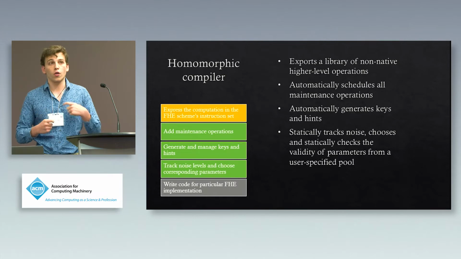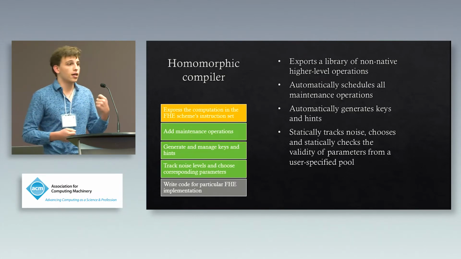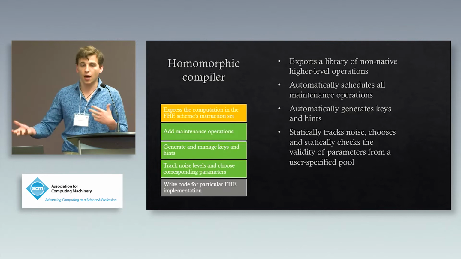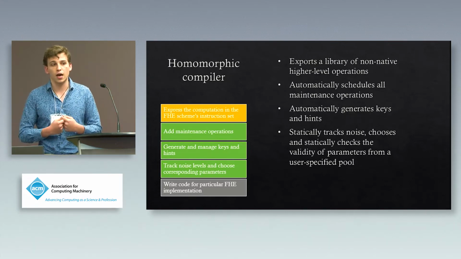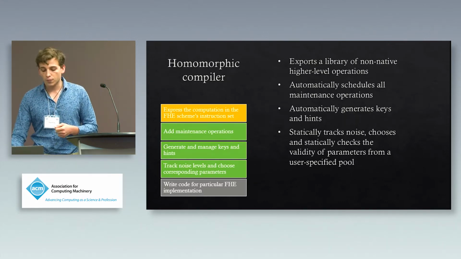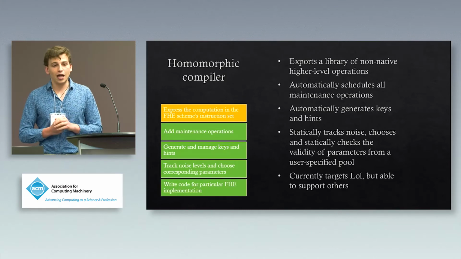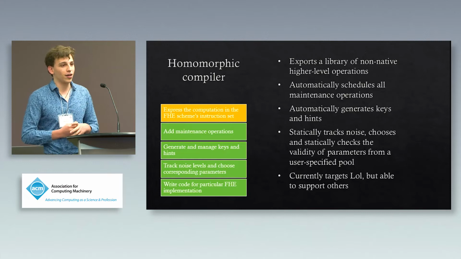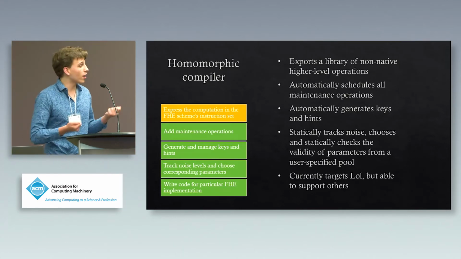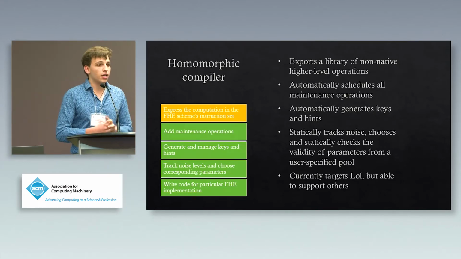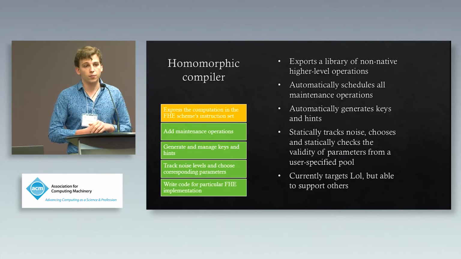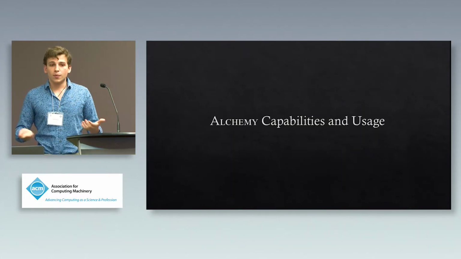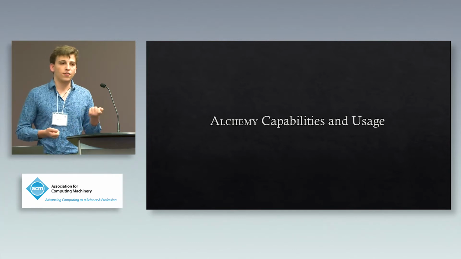The only thing the programmer needs to do is give ALCHEMY a pool of parameters from which to choose, and it picks combinations of those parameters and inserts them into the computation where necessary. Finally, it outputs a computation that can be evaluated on ciphertext. In this case, it targets LOL specifically, but it's extensible enough that it can support any of the other implementations that I mentioned earlier.